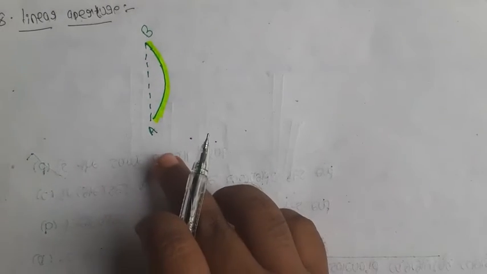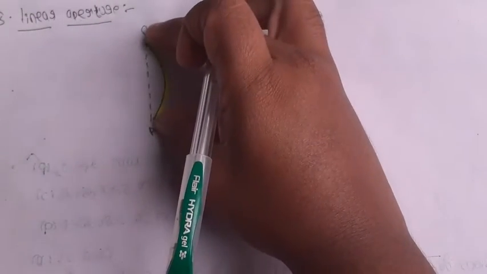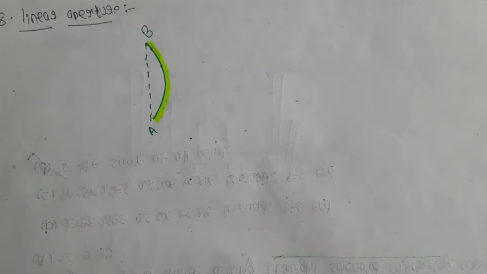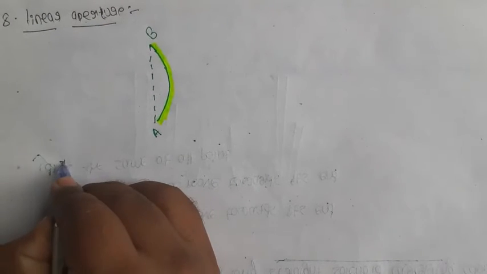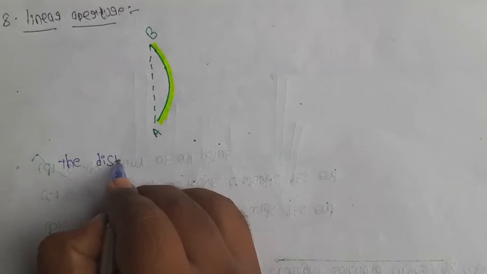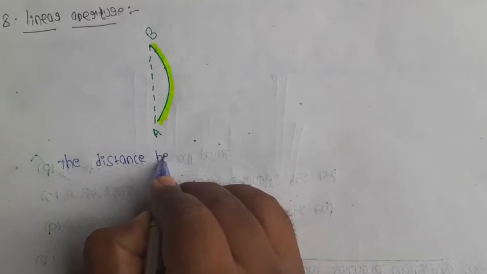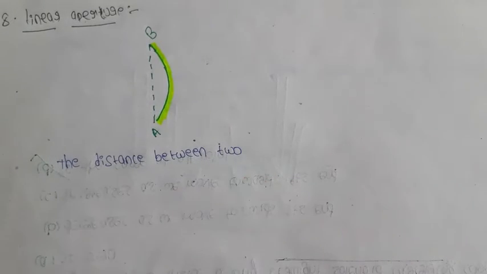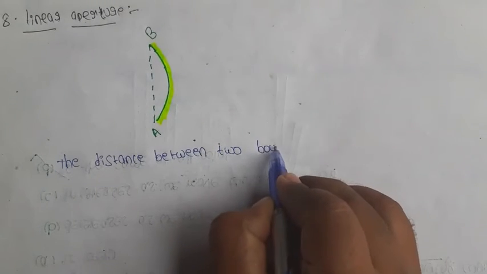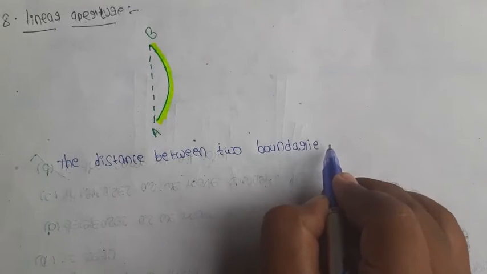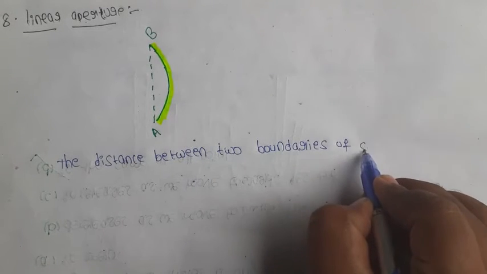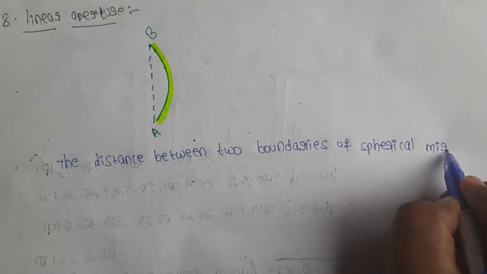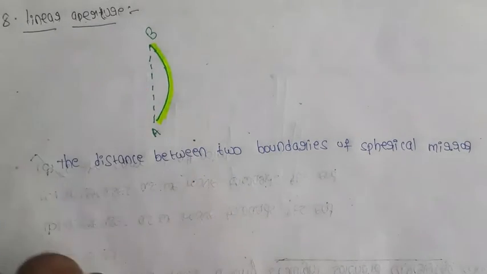So what is the definition of the linear aperture? The distance between two boundaries of the spherical mirror is called linear aperture.